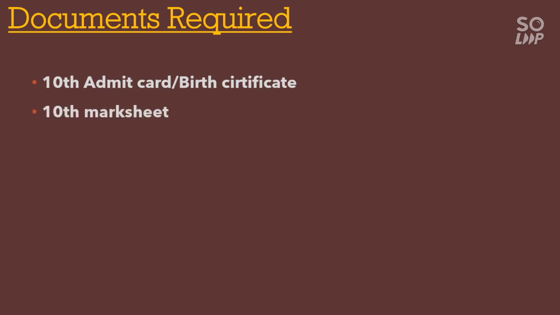Next I will talk about the documents that you require in order to do the counseling. First of all, you need a birth certificate or 10th admit card. Both are equivalent. You can use your 10th admit card as your birth certificate, or if you have a birth certificate, then that is also good. Next is the 10th mark sheet, that is the original mark sheet that you have. If you don't have it, contact your school and you will get it from them. Or if you get it from DigiLocker, it will also be valid.